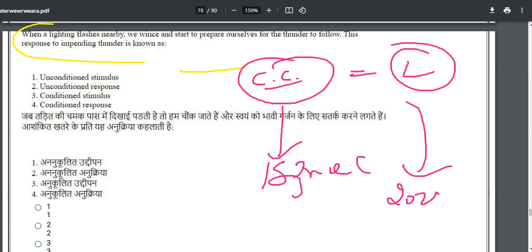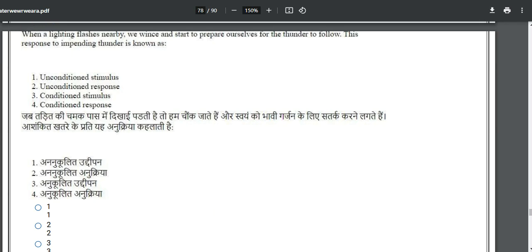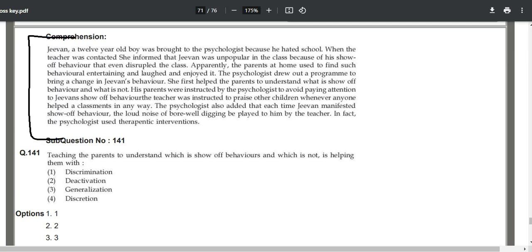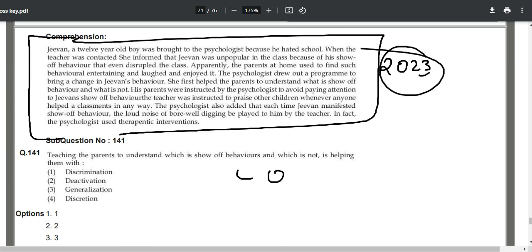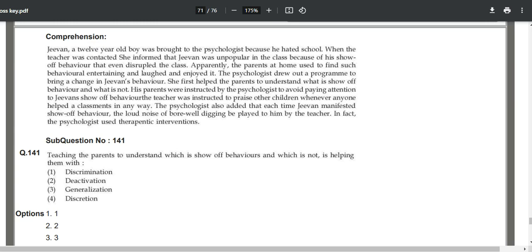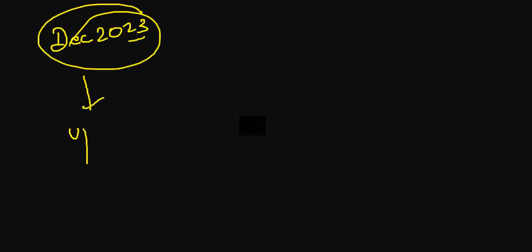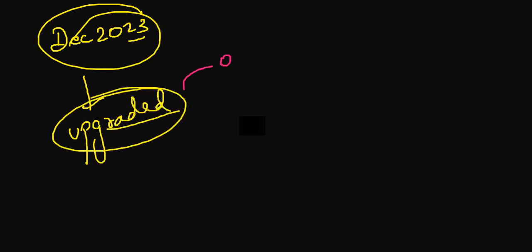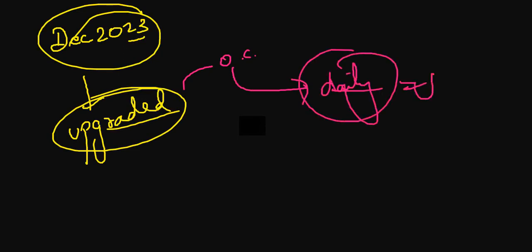Why will this question come again in 2024? Let's have a look. Because they asked on December 2023 as well. This question is from your operant conditioning, discrimination, behavior modification topics. So what they have done in December 23 is they have just upgraded the concepts and format, applied operant conditioning to daily life, and asked you the question simply from this.